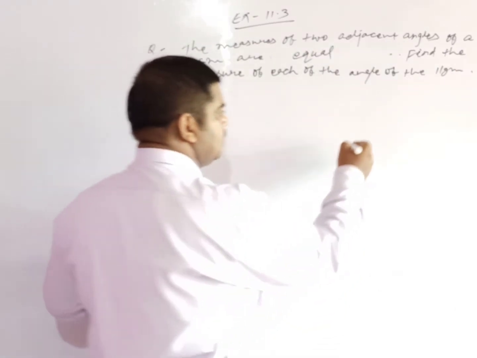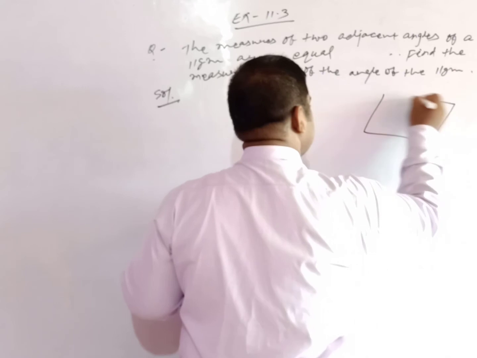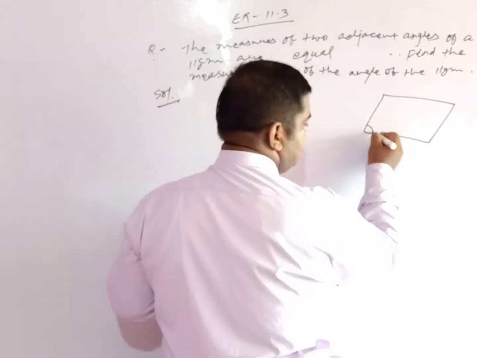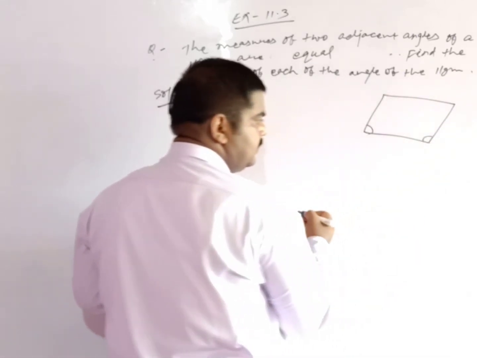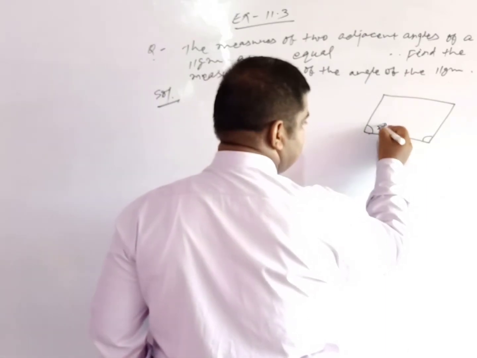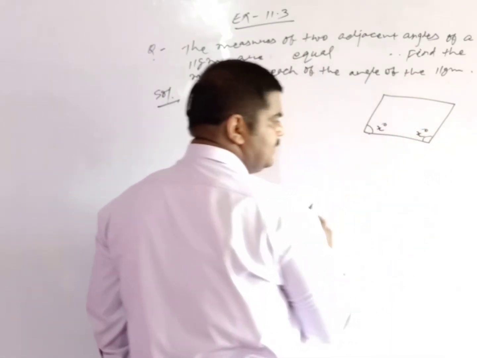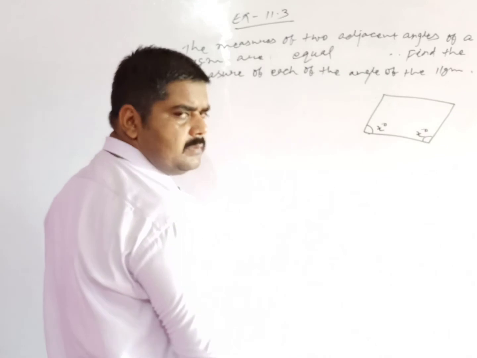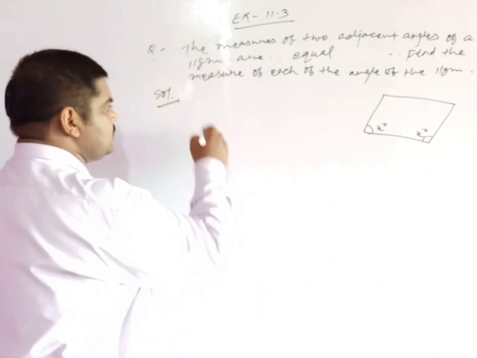In the given question, you just see that in this parallelogram adjacent angles are equal, and suppose that this is x degree, then this one also x degree, so adjacent angles are equal.